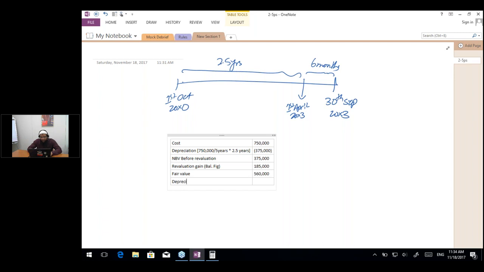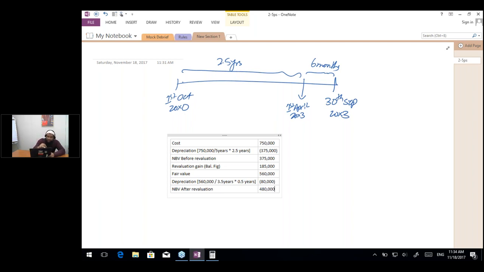And then we are going to depreciate for the further 6 months as 560,000 divided by 3.5 years, which was the new life according to the question, into 0.5 years. 0.5 years means 6 months. So this we have calculated as $80,000. So the net book value after revaluation is going to be $480,000. So this is how we have calculated, Smita and Aaron.